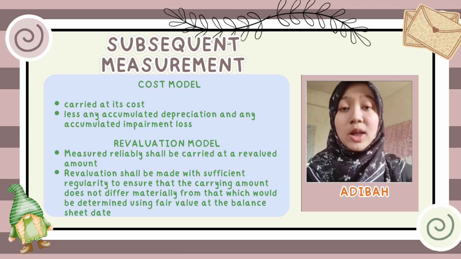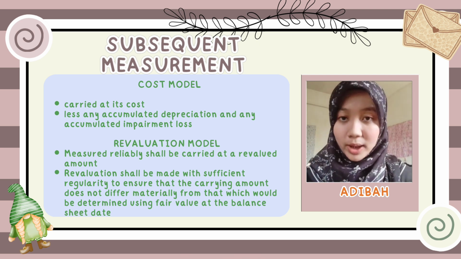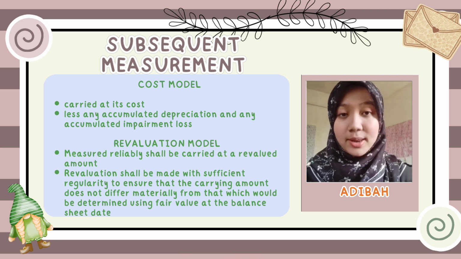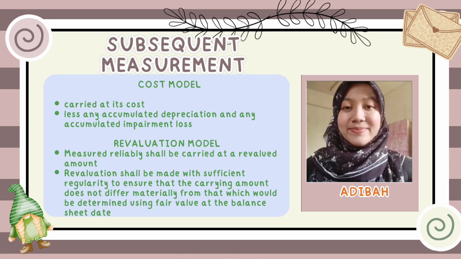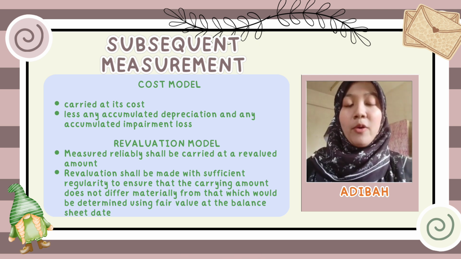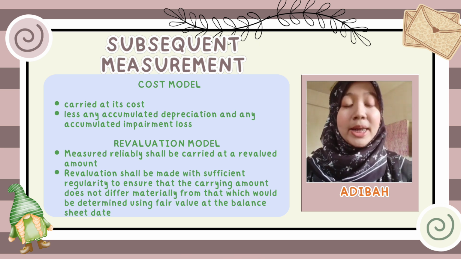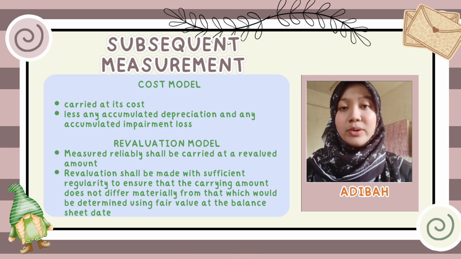Now, let's move on to the measurement after initial recognition. MFRS 116 requires an entity to choose either the cost model or the revaluation model as its accounting policy. The entity shall apply that policy to an entire class of property, plant and equipment. For the cost model, an item of property, plant and equipment shall be carried at its cost less any accumulated depreciation and less any accumulated impairment loss.